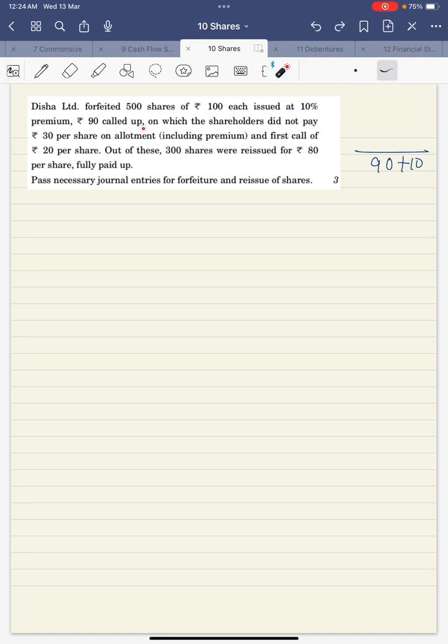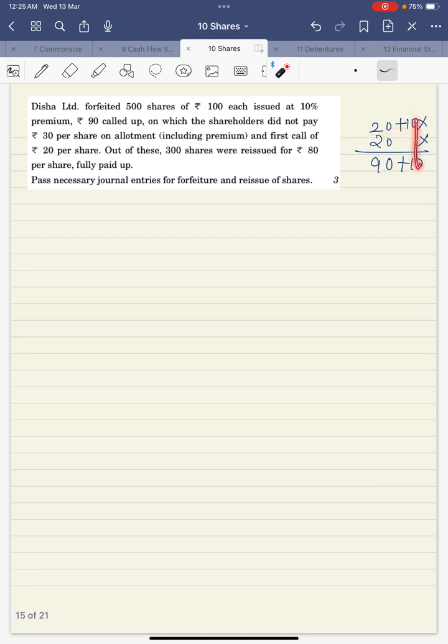On which the shareholder did not pay the allotment including premium of 30. That means 20 plus 10 was not paid. First call of 20 was also not paid. So I'm repeating again, 90 was called up with 10 premium, allotment of 30 was not paid, first call of 20 was not paid.